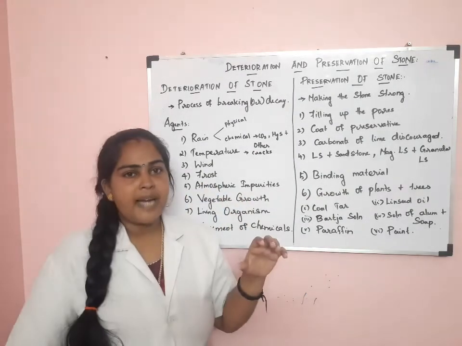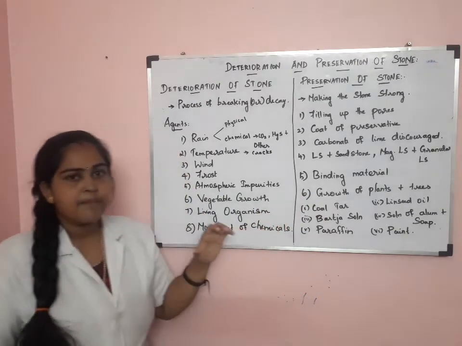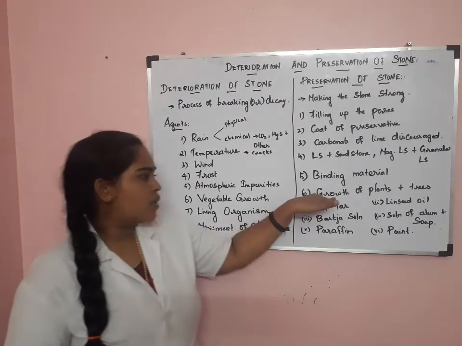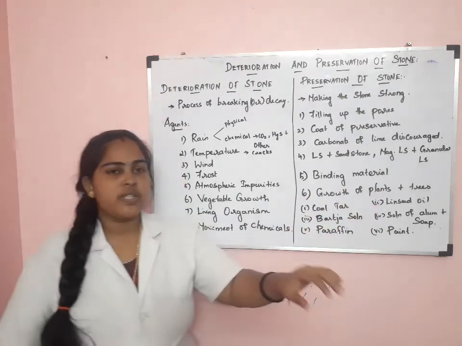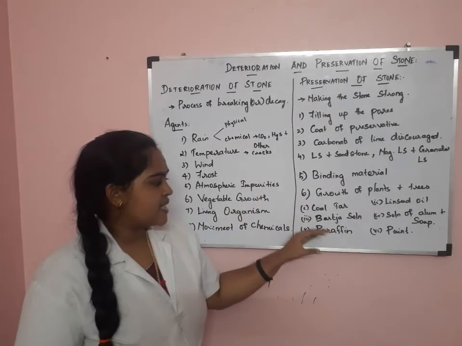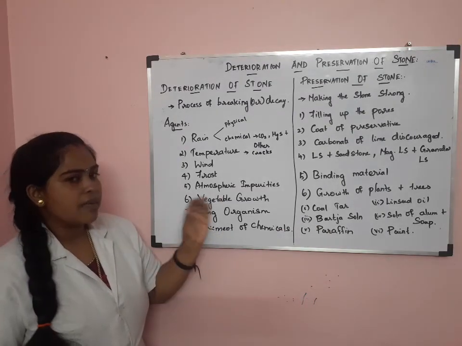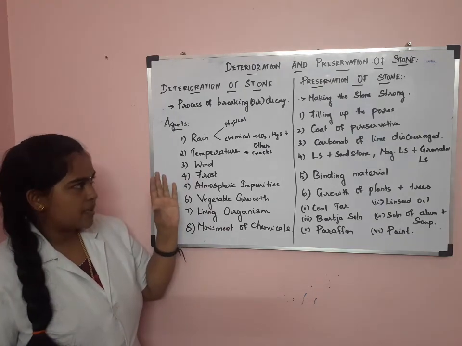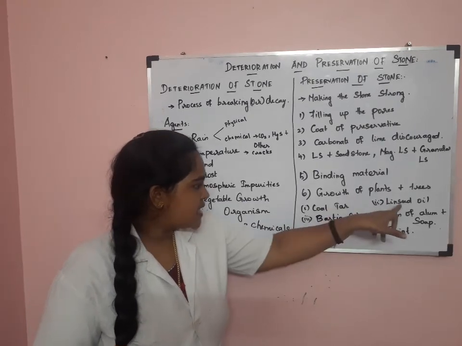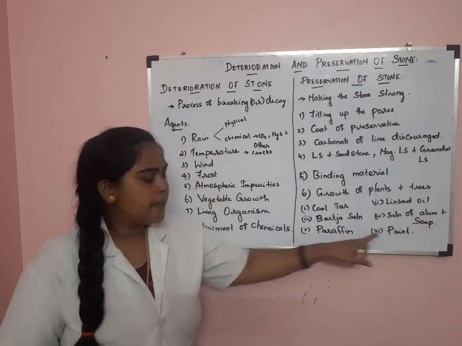Then we can use any binding material for preservation of stone. The growth of plants and trees should also be discouraged. Do not grow any plants and trees, and do not keep the stone nearby plants and trees or in abandoned areas. Some of the preservatives we use as a coat for the preservation of stone are coal tar, linseed oil, Burgess solution, solution of alum and soap, paraffin, and paint.